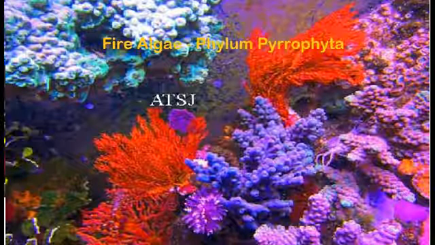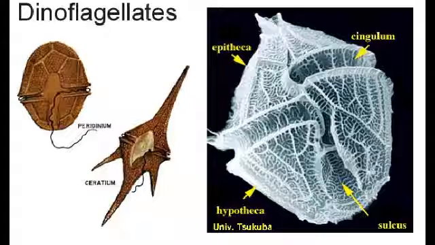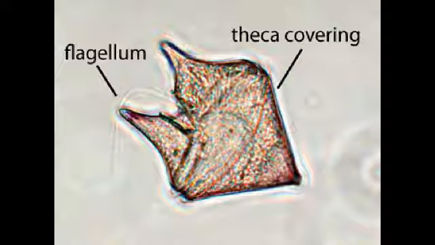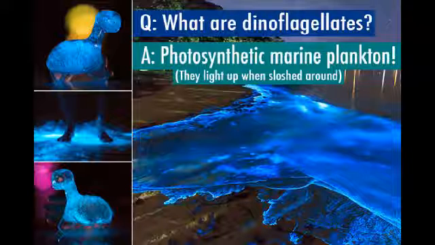2. Fire algae, which belong in the phylum Pyrophyta. Dinoflagellates are unicellular organisms that have a red pigment. They usually have 2 flagella that work together to produce a spinning motion. Some species of dinoflagellates have the ability to produce light, giving them a glow. This is called bioluminescence, meaning having light.